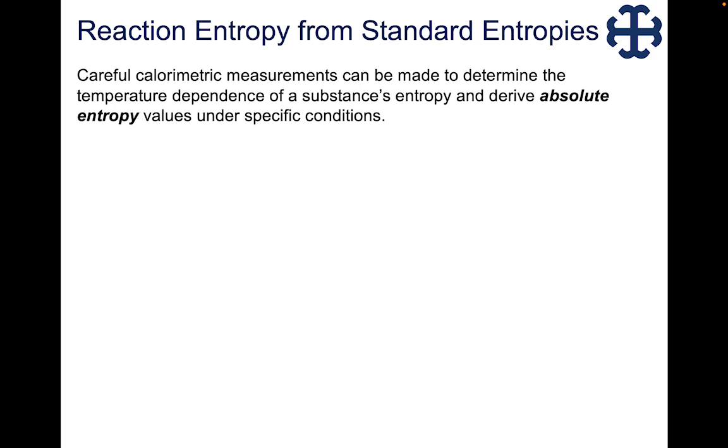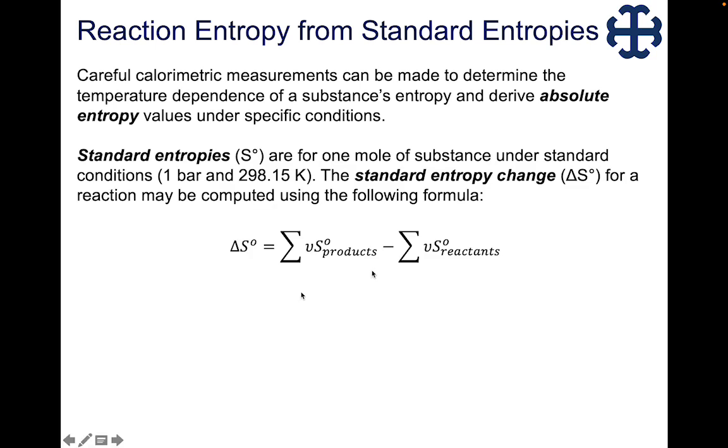basically using values that we can find in a table. And so if you were to look in the back of your textbook, we have standard entropies that are measured for 1 mole of substance under our standard conditions that we talked about last unit. And we can calculate the standard change in entropy for a reaction by essentially taking the sum of the entropy of the products, subtracting the sum of the entropy of the reactants.